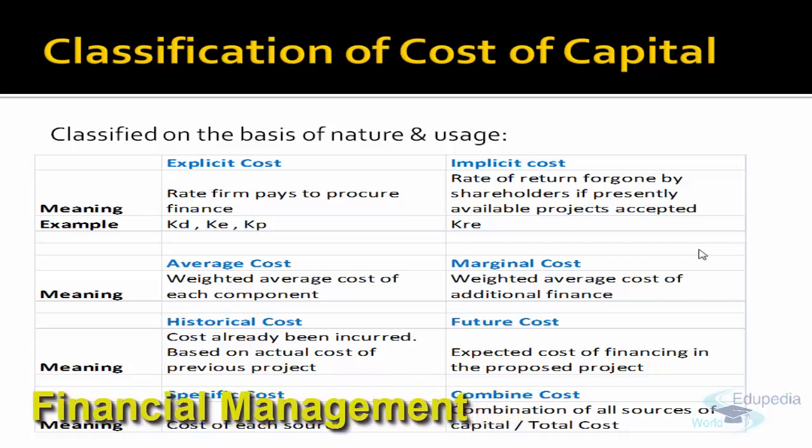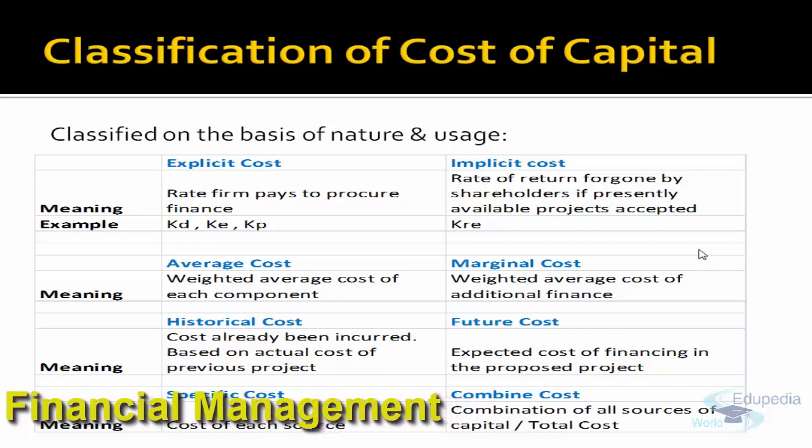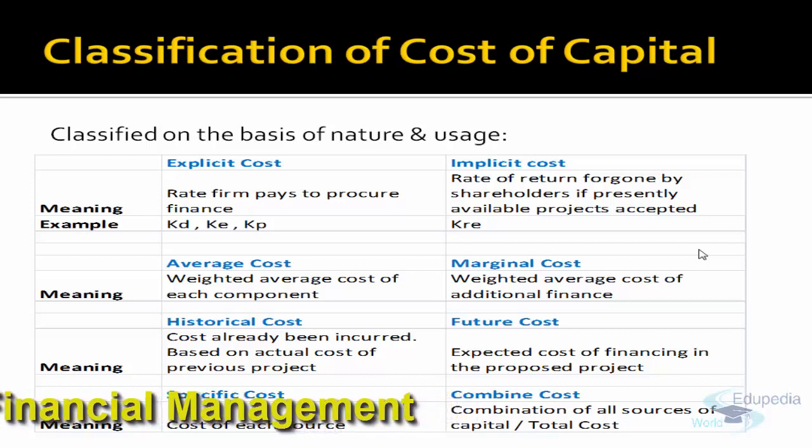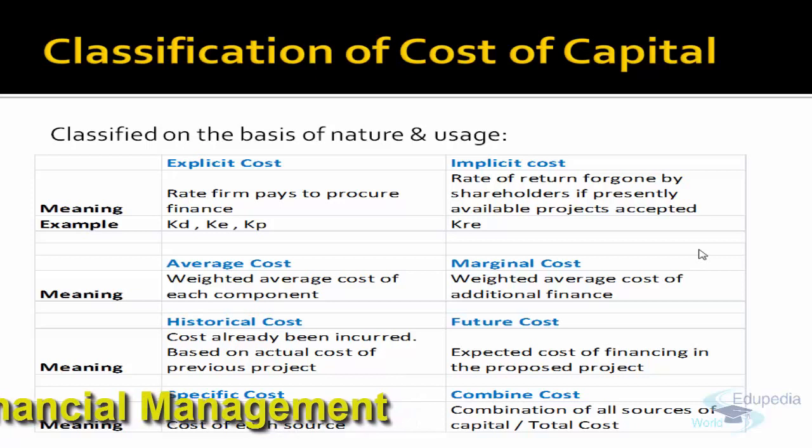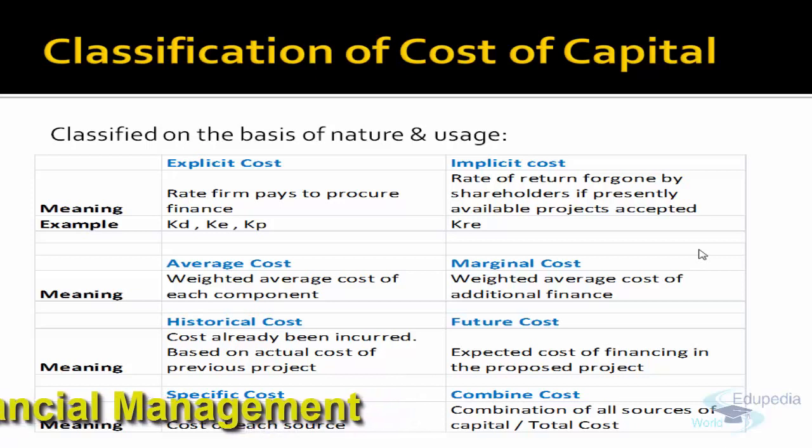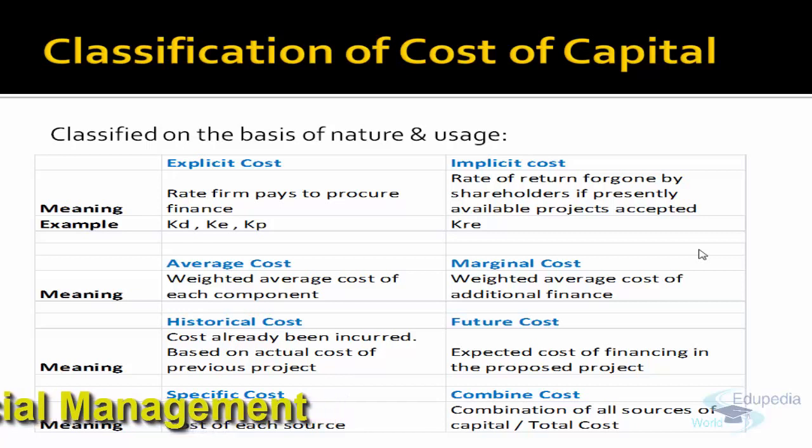For example, there is some project available, and to avail that project, whatever funds you procure, what will be the future cost of taking that project? So future cost is for financing the proposed project, and historical cost is the actual cost for the previous project. Clear?